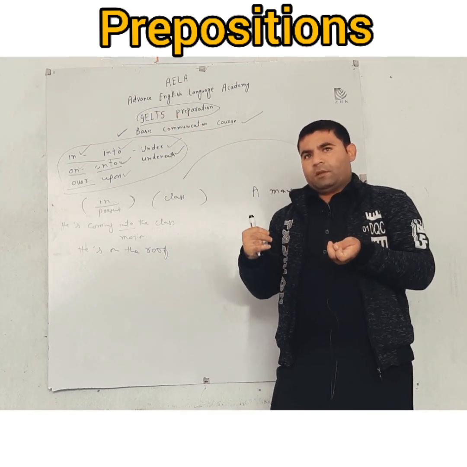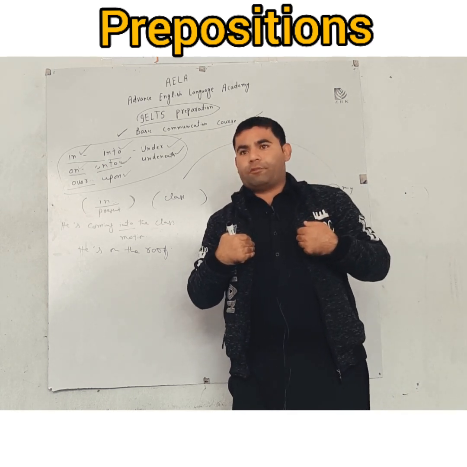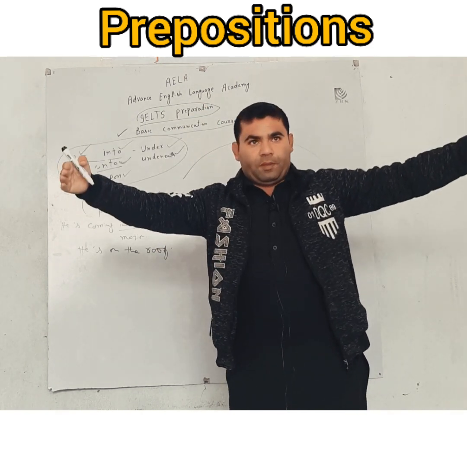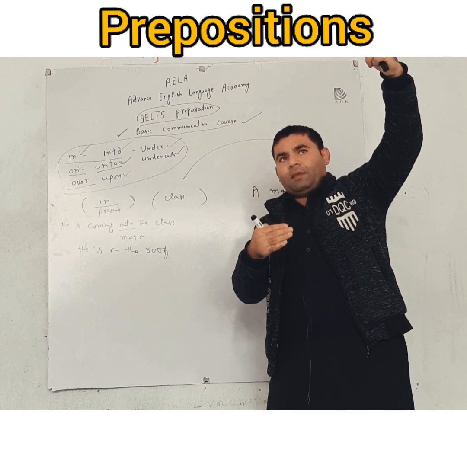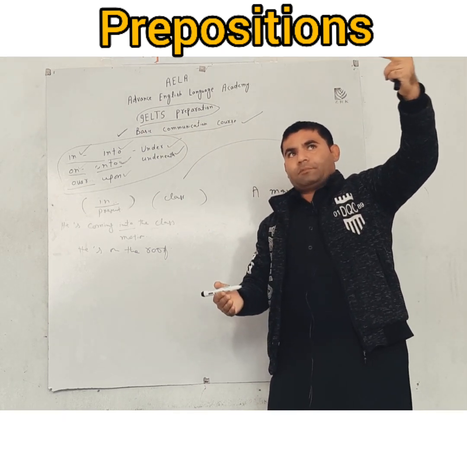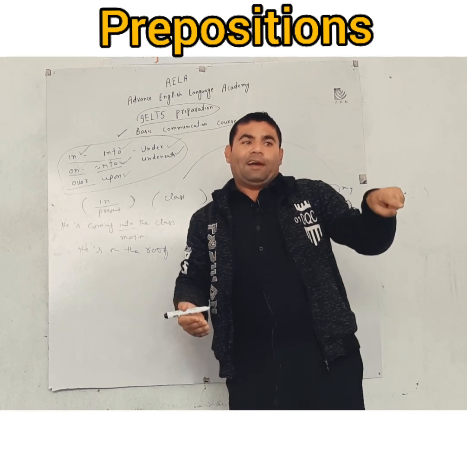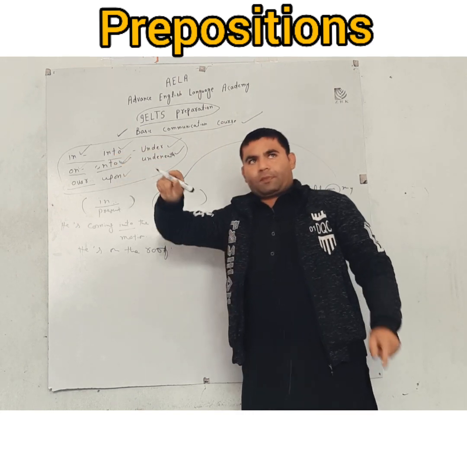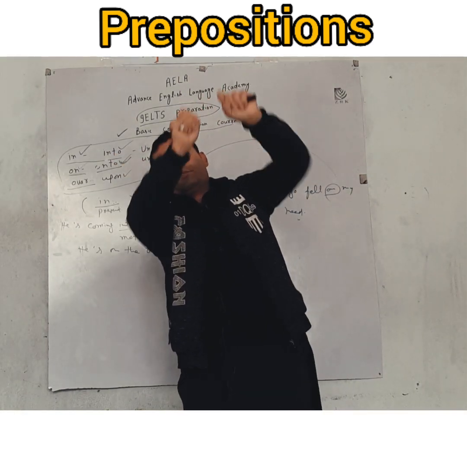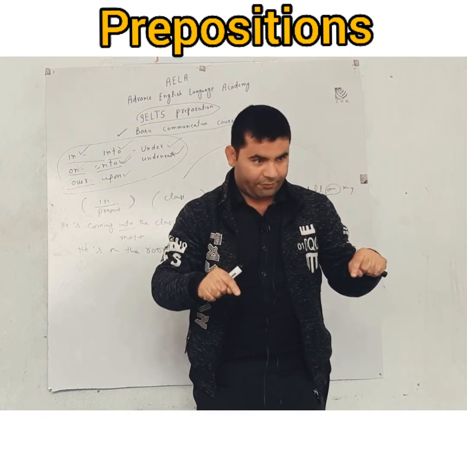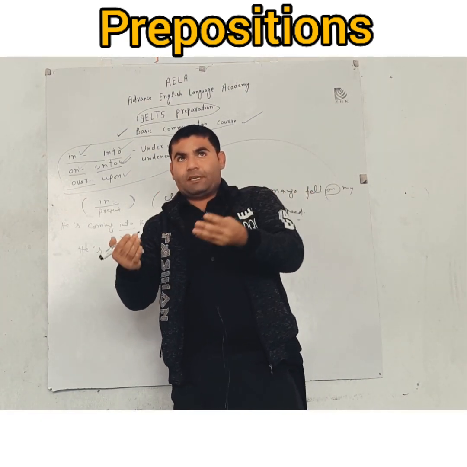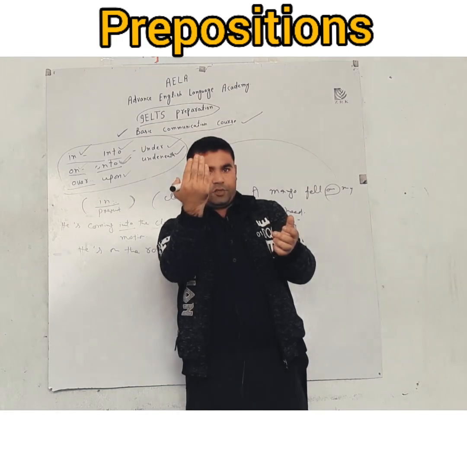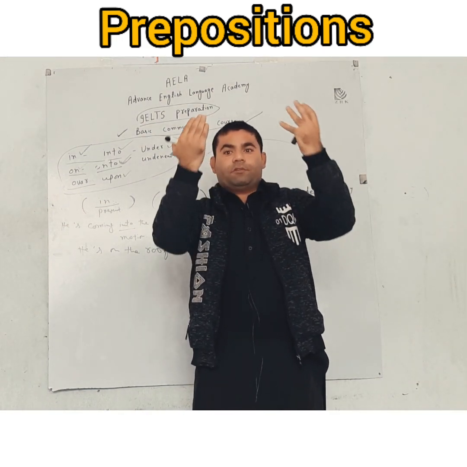For example, we say, I am standing on the roof. It's not important for the roof to be enclosed or open, but because it is an elevated area and I am touching the surface, we use on there. Onto is the same as into. Someone is already on the roof, so he will say I'm on the roof. And he or she sees that someone is coming upwards towards the roof, so we say he's coming onto the roof.